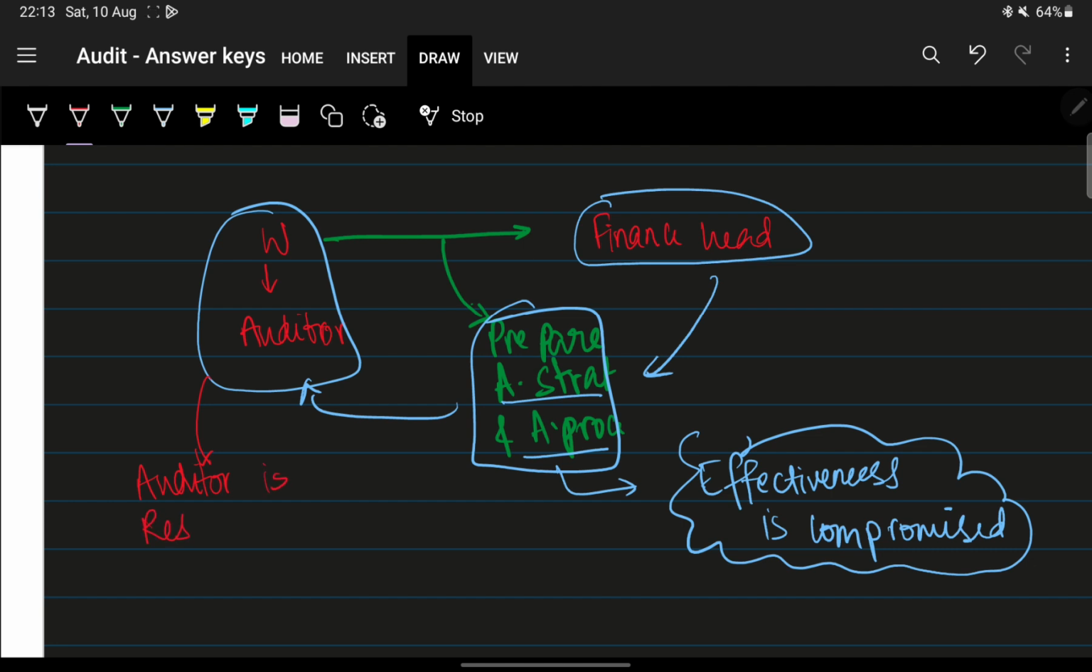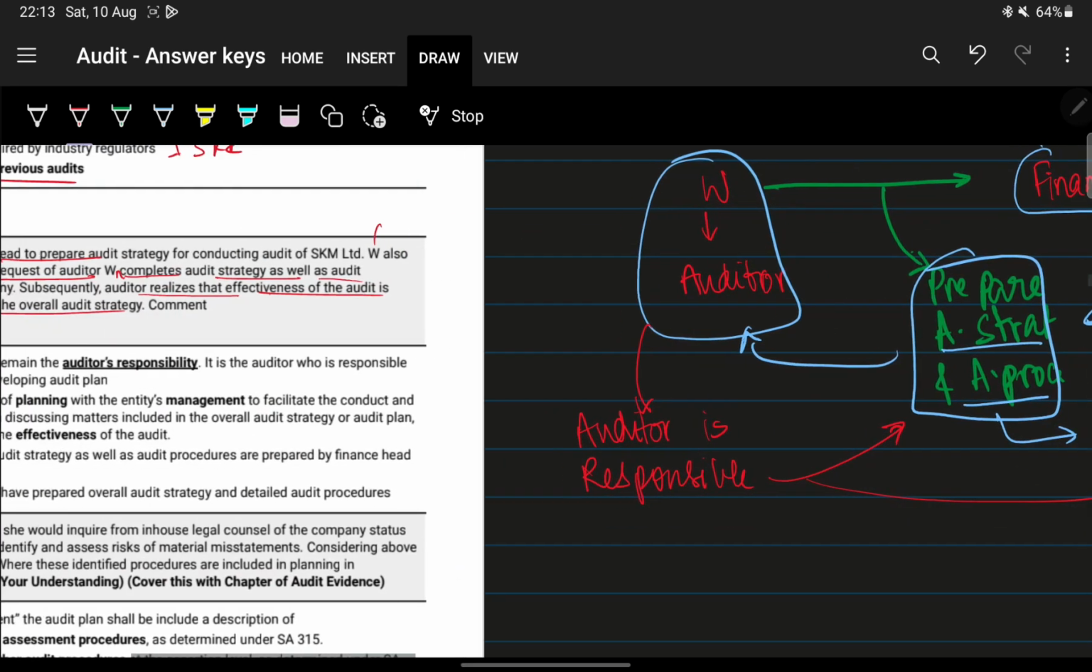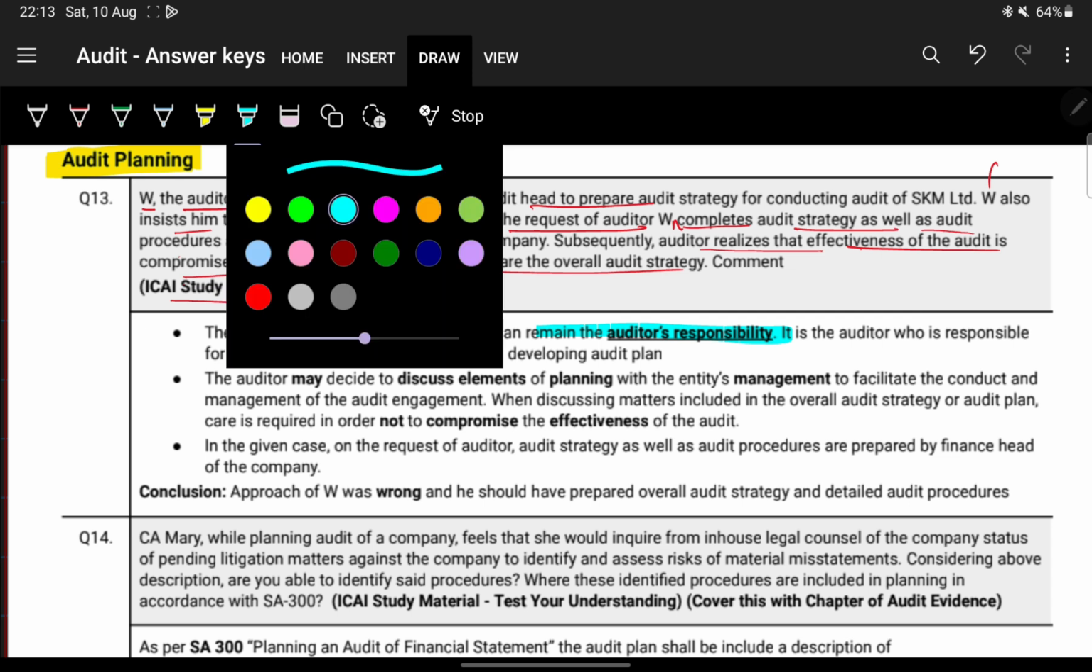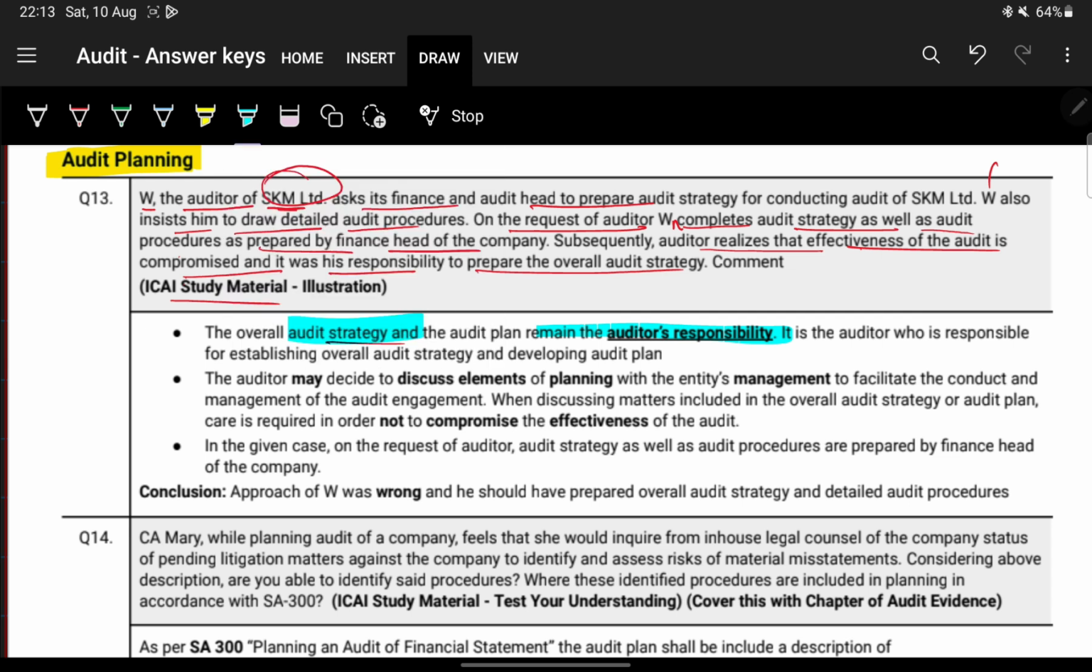The auditor is responsible for preparation of audit strategy and audit procedures, as well as for maintaining the efficiency of the audit. We'll just go through it once. The overall audit strategy and the audit plan remain the auditor's responsibility. It is the auditor who is responsible for establishing the overall audit strategy and developing the audit plan. That we already know, so that is what we have to write.